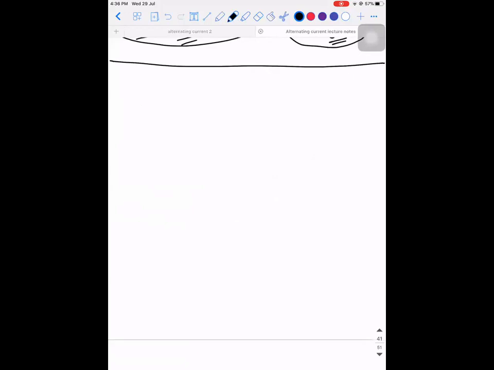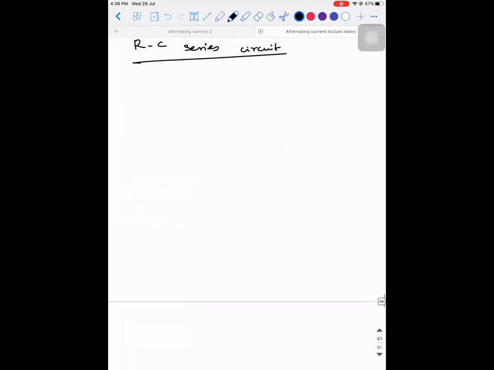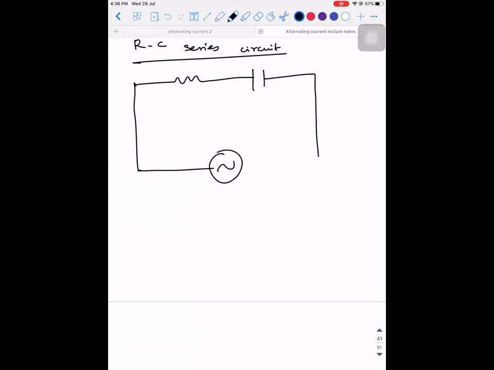Okay. Now, let us discuss an RC series circuit. Are you clear with what an RL series circuit is? So now let's see what this RC series circuit is. You have a resistor and a capacitor connected like this. Current is going to flow through this. So what is going to be common between both? The current I.